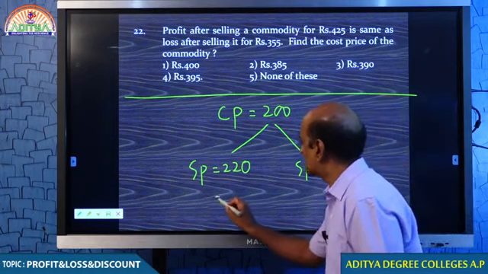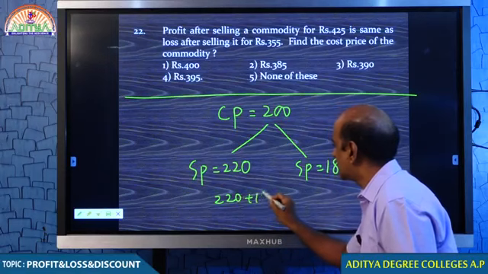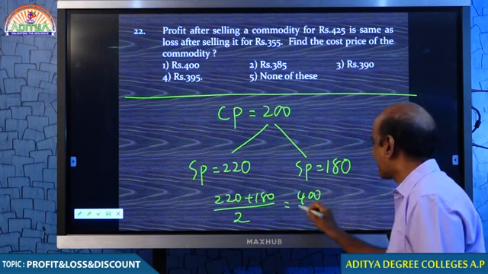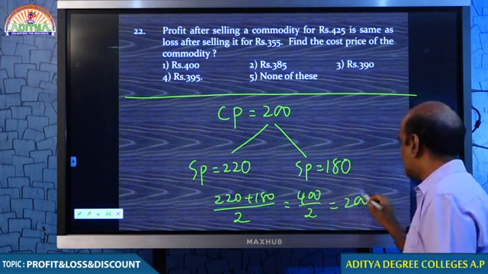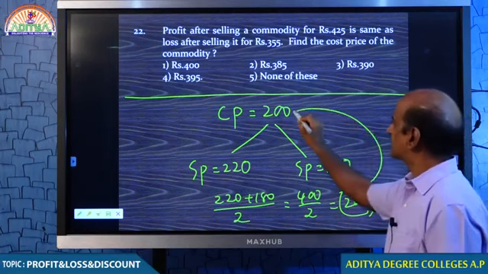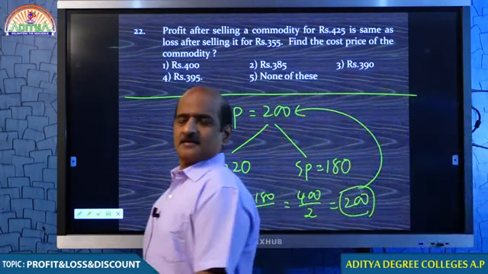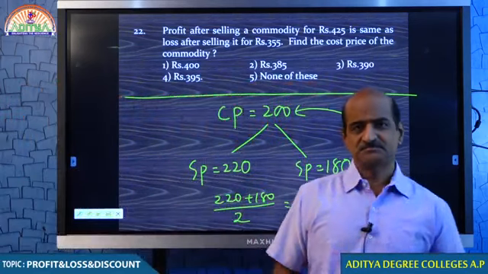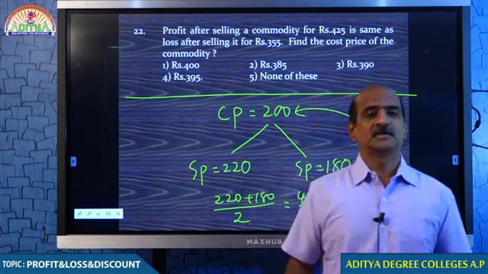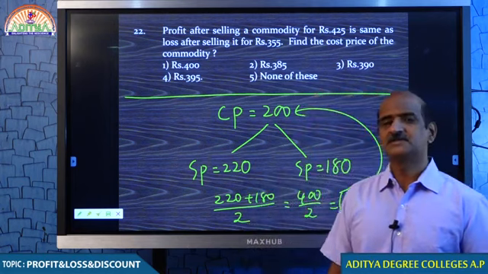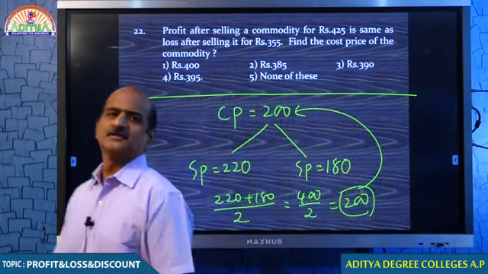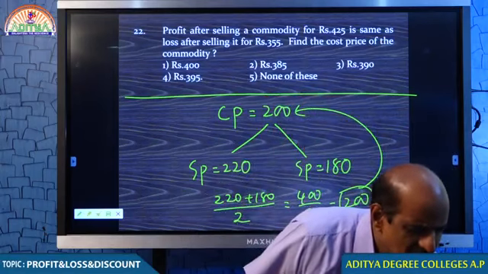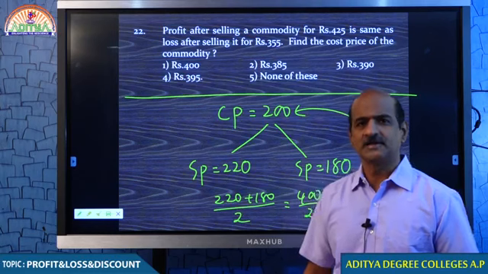Come on students, what happens: 220 plus 180, divided by 2. How much? You are getting 200. Oh, this is interesting. You may remember in your 10th class, you call it arithmetic progression. When A, B, C are in arithmetic progression, 2B is equal to A plus C. But just forget about it. Whenever this kind of question is given, the best technique is just to take the average.